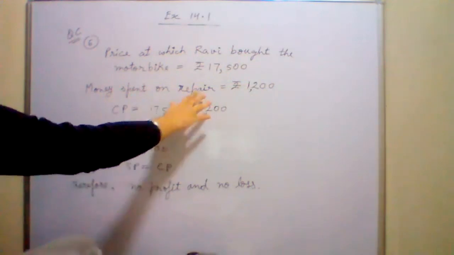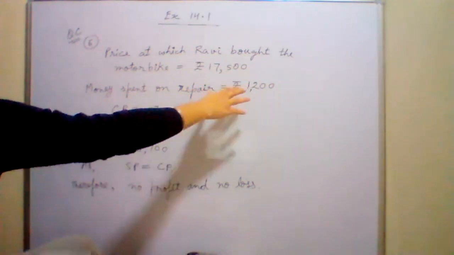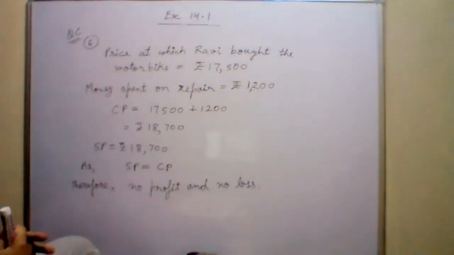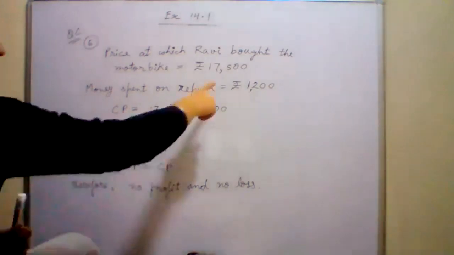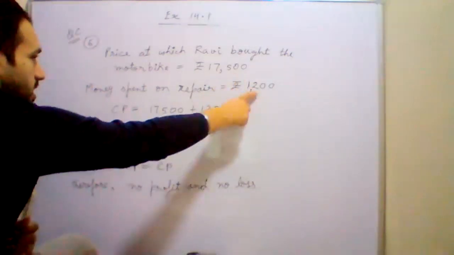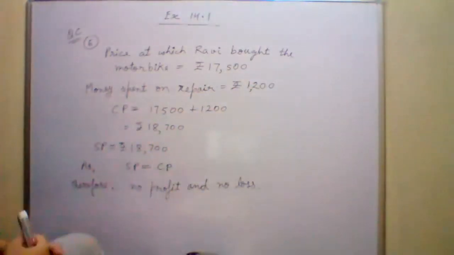Then he spent some money on the repairing. How much? 1,200 rupees. He spent on the repairing of the motorbike. There must have been some fault in it, so he got it repaired. So this is his spending. This is also his spending. He has spent money on both.